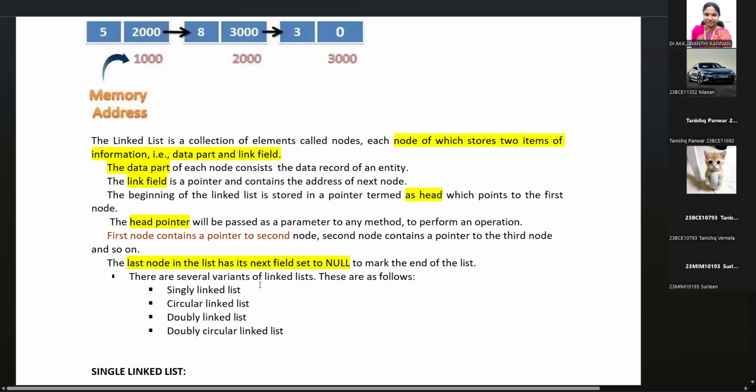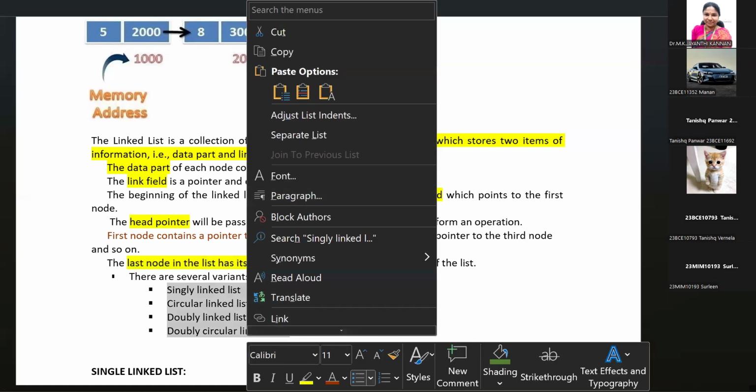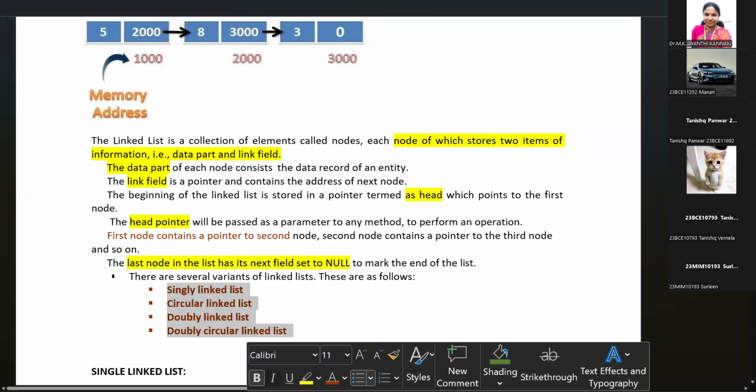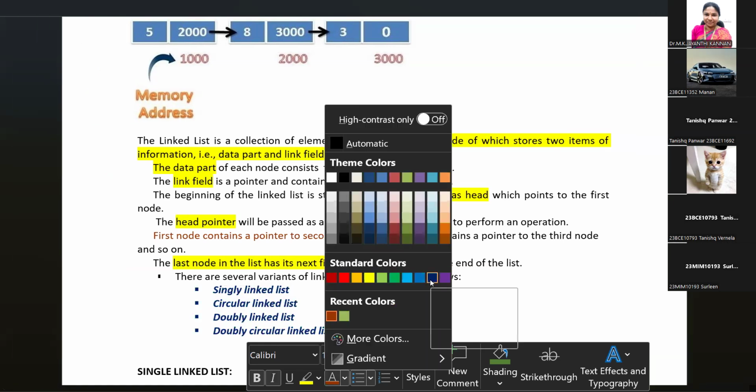There are several variants of the linked list. The various types of linked list are singly linked list, circularly linked list, doubly linked list, and doubly circularly linked list. These are all the different types of linked list we are using. Any doubt in the basic idea?